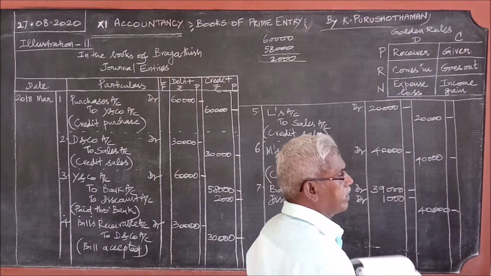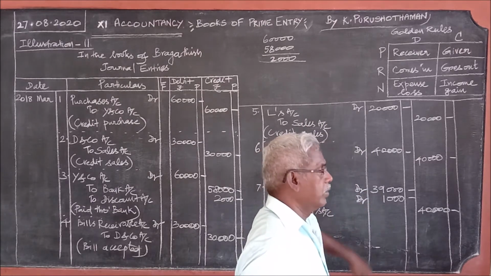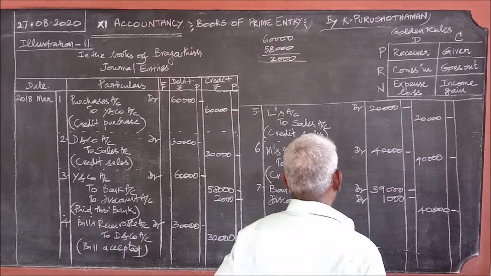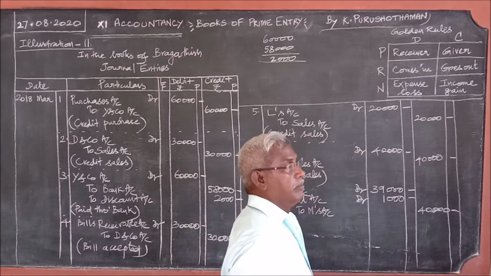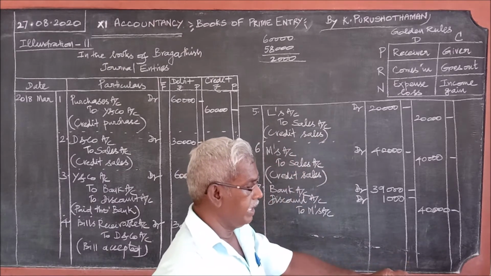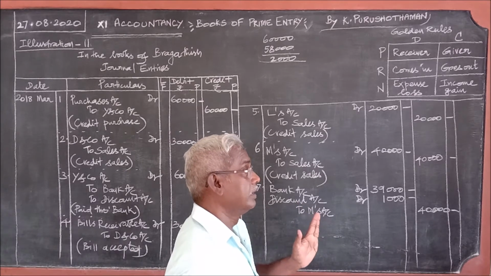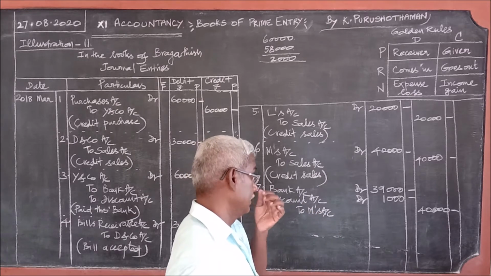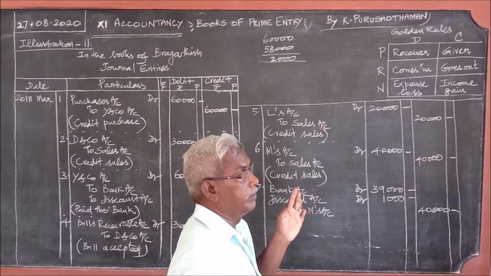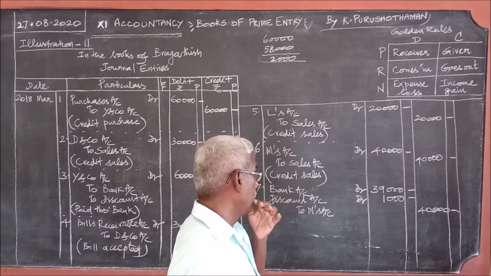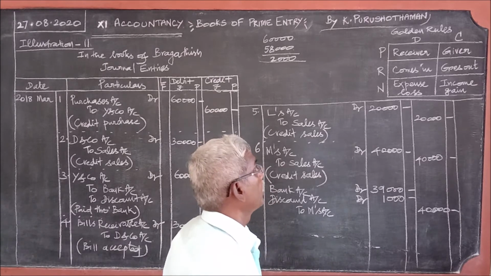Just because 1,000 is missing, we are not writing the discount account debit casually. From M we should have received 40,000, but M pays simply 39,000 and says the account is settled. So it should be treated as discount.